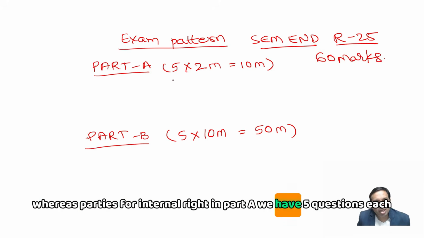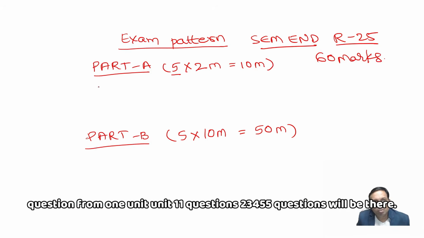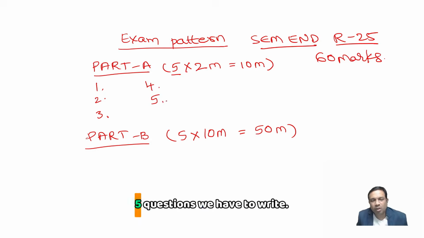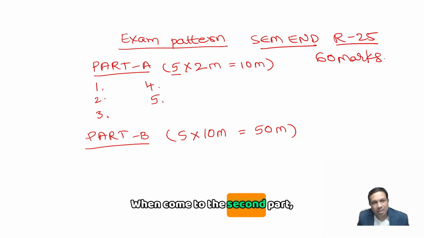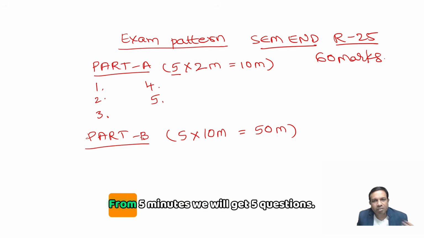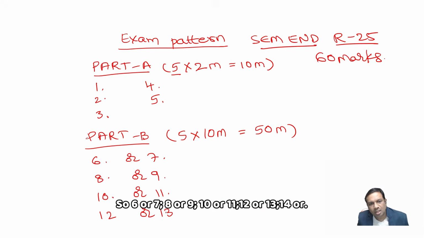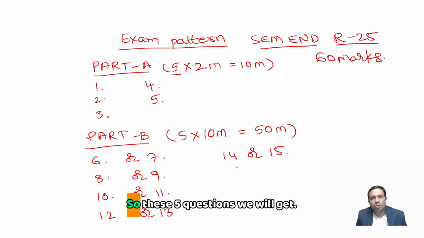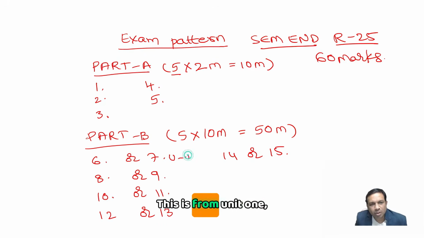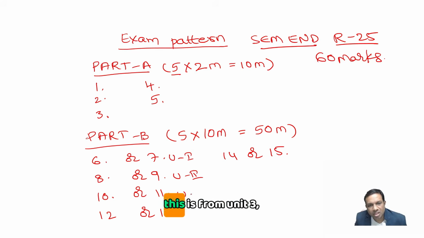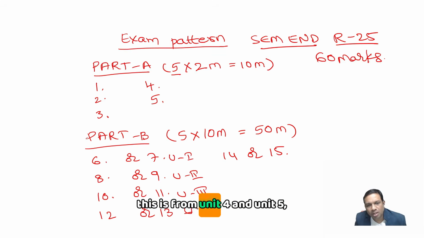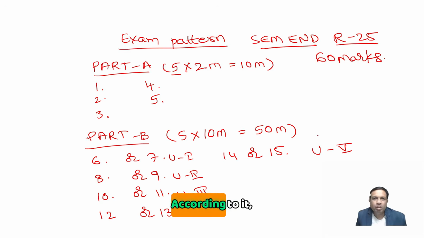Right, in part A, we have 5 questions, each question from one unit. Unit 1 questions, 2, 3, 4, 5. 5 questions will be there. There is no internal choice. 5 questions we have to write. When it comes to the second part, we have internal choice. From 5 units, we will get 5 questions: 6 or 7, 8 or 9, 10 or 11, 12 or 13, 14 or 15. So these 5 questions we will get. This is from unit 1, this is from unit 2, this is from unit 3, this is from unit 4 and unit 5. Right, according to it we have to prepare.